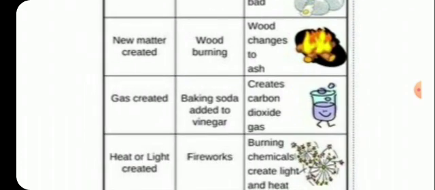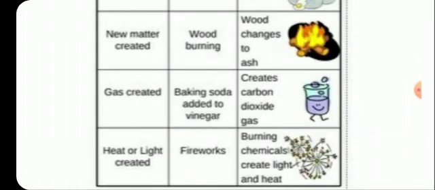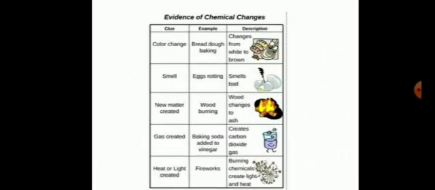When baking soda is added to vinegar, carbon dioxide gas is released. So this is a chemical reaction, and a completely new substance is formed here, having different chemical composition. Burning of firecrackers creates light, heat, and sound is heard. So these are all examples of chemical changes. So in chemical change, the composition of compounds changes, and new compounds with altogether different properties are formed.